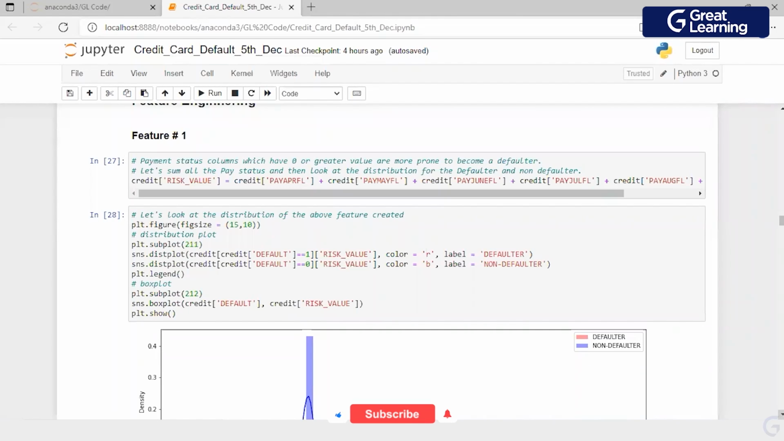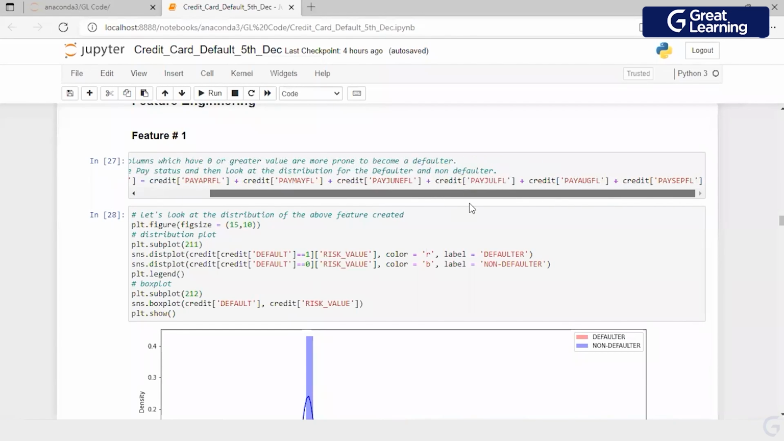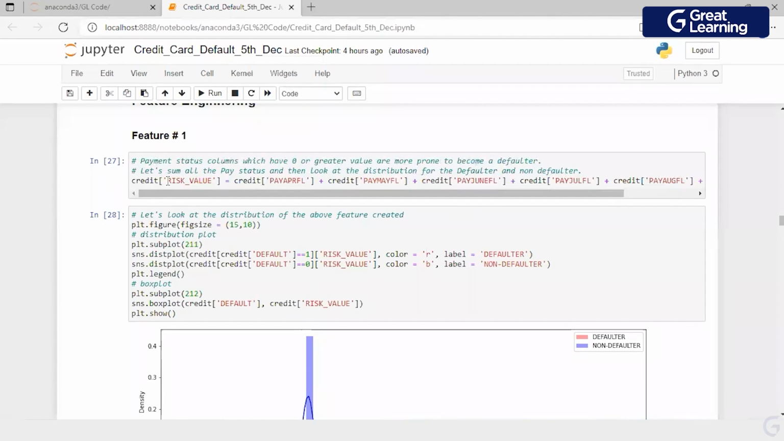The first feature which I'm creating is, I just thought that I will add all the flags and create another feature which I call a risk value. Simple arithmetic: I just added the values available in all the flags and created a variable which I'm calling risk value. Ideally, you create a feature, add that feature into the final model and see if the performance is improved or not.